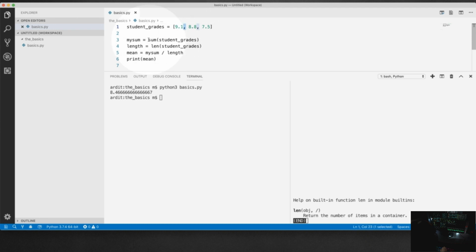And you know that to call a function, such as the sum function, you need to use these round parentheses, and so on. The second thing is to know the proper data structure for your particular scenario.